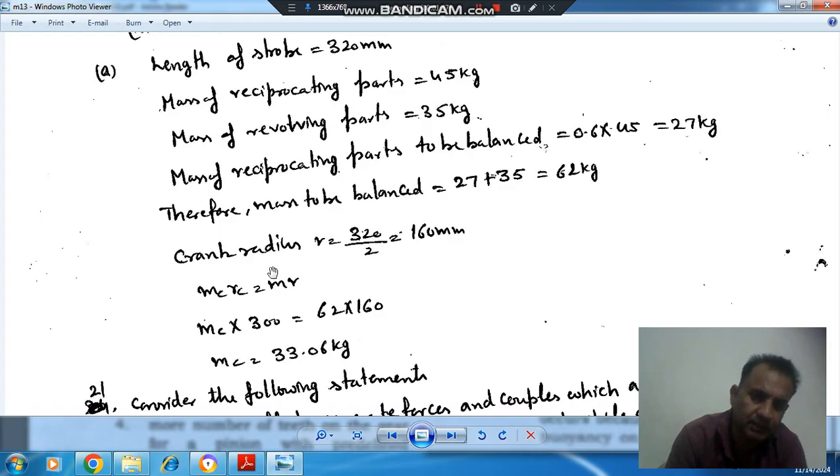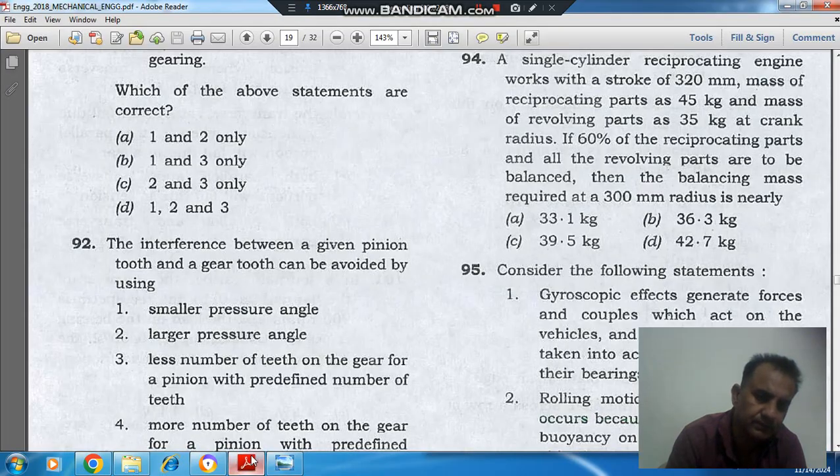And this will be balanced by a mass mc, which is called counter mass, and this mass is placed at a radius rc, which is counter radius. So it will produce a centrifugal force mc rc omega square. Omega square will cancel out, so it will be equal to: mc rc equal to m r. And rc, the counter mass radius, is given, so that is 300 mm. So mc comes out as, this is 62, this is 160, and mc comes out as 33.06 kg.